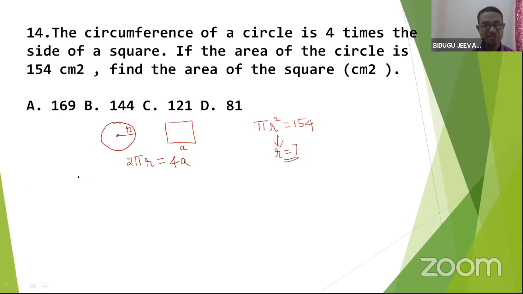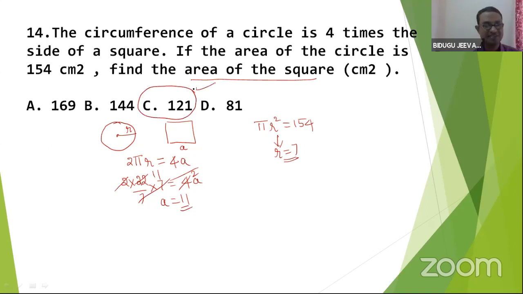Let me substitute here. 2 into 22 by 7 into 7 equals 4a. So a is 11. That is the side of the square. What is the area of the square? 11 square. Very nice.